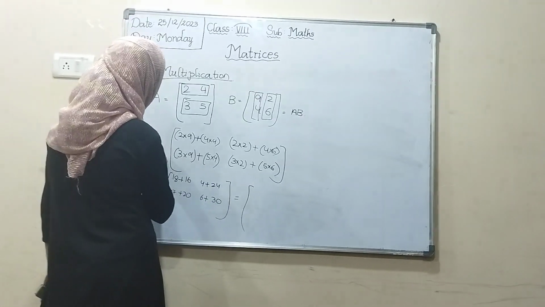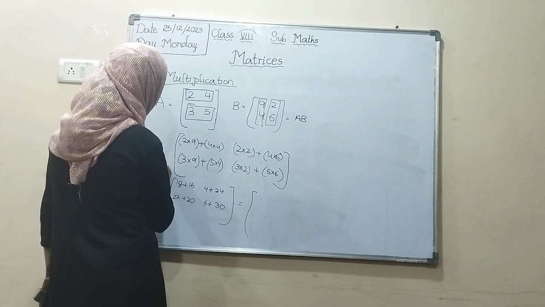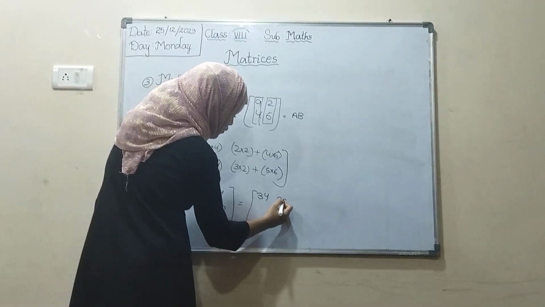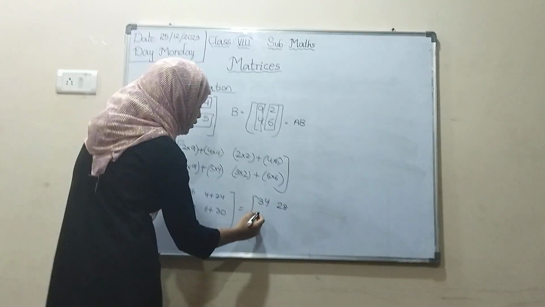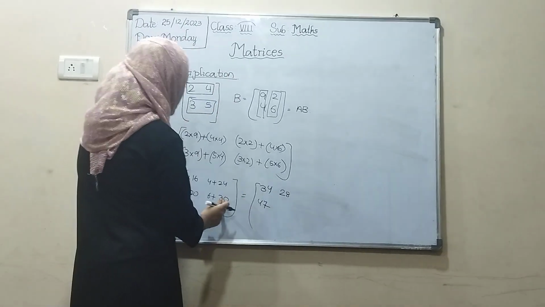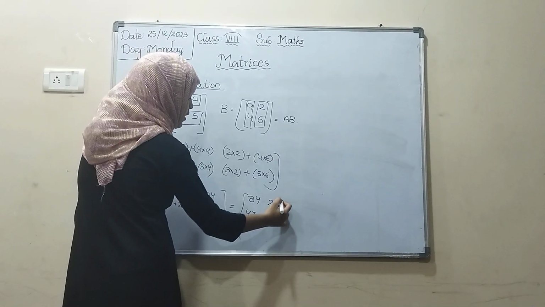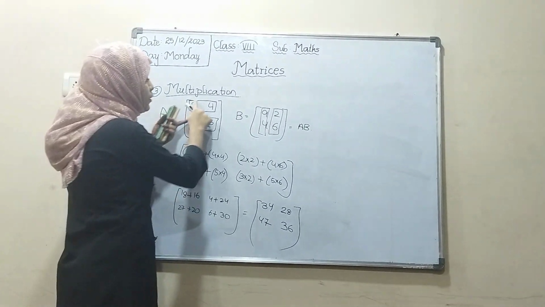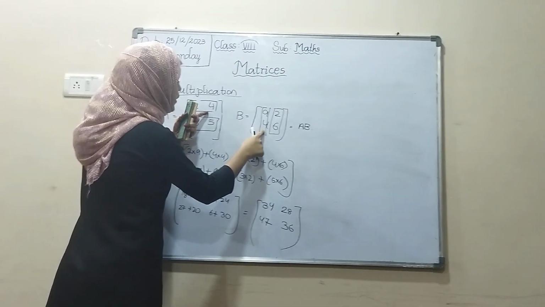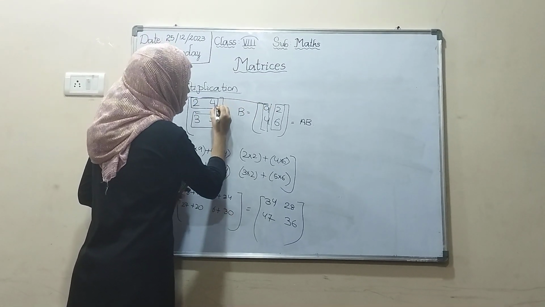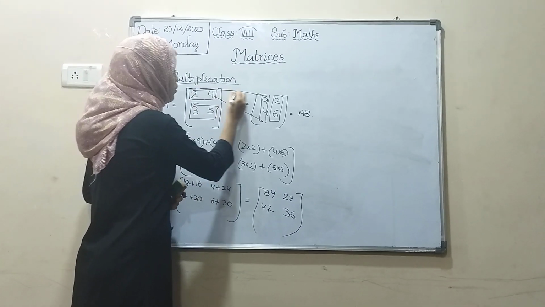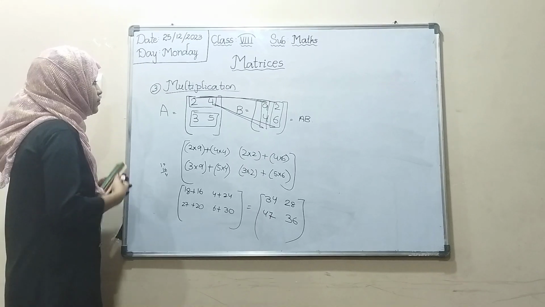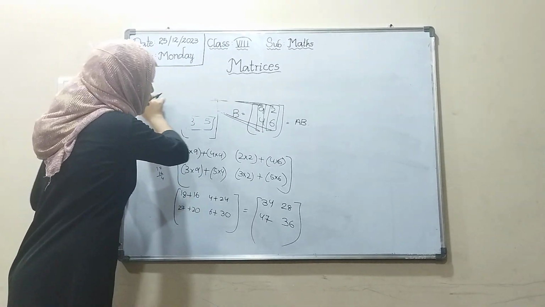18 plus 16 is 34. 24 plus 4 is 28. 20 plus 27 is 47. 30 plus 6 is 36. This is the multiplication of matrices. You have to multiply 2 into 9 plus 4 into 4, rows into columns, then 2 into 2 plus 4 into 6. Don't confuse. Again, I will tell you some more problems.